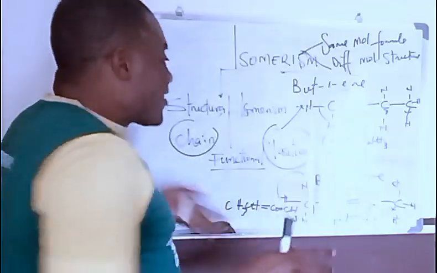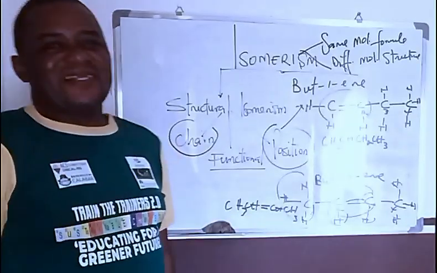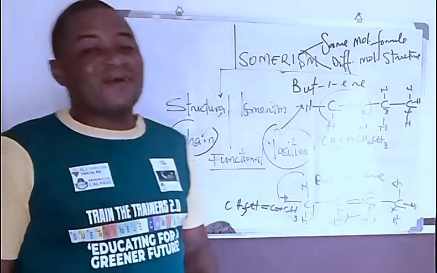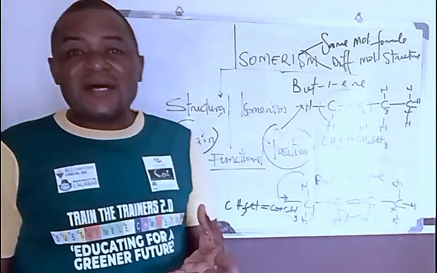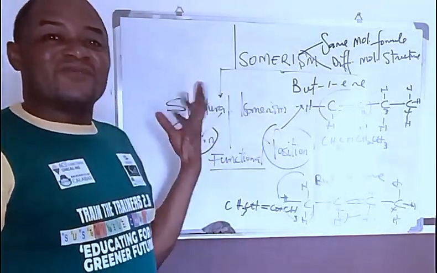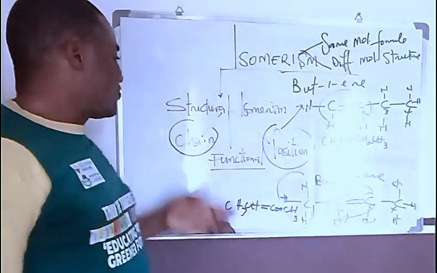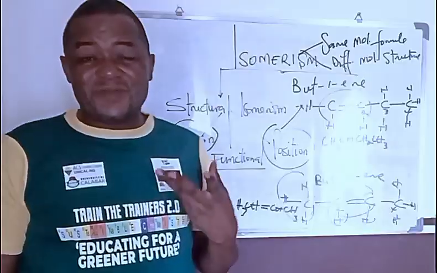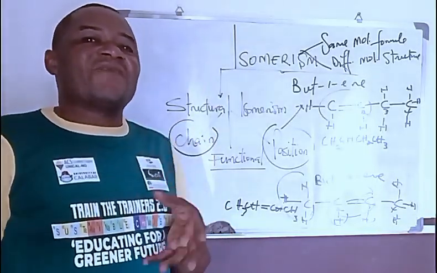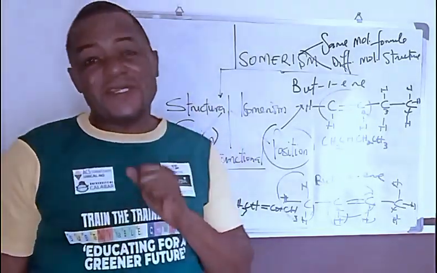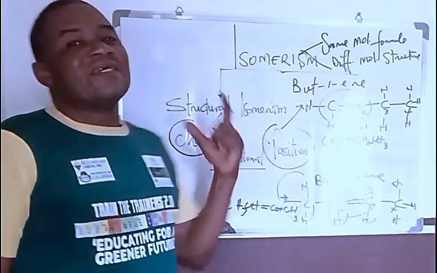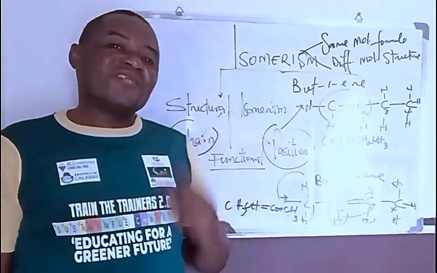So it's been pretty nice having this class with you today, discussing what isomerism is, what structural isomerism is, and what the types are, from position isomers to functional isomers down to chain isomers, with possible examples and explanations of structures. The next time we have our class, we are going to look at stereoisomers.